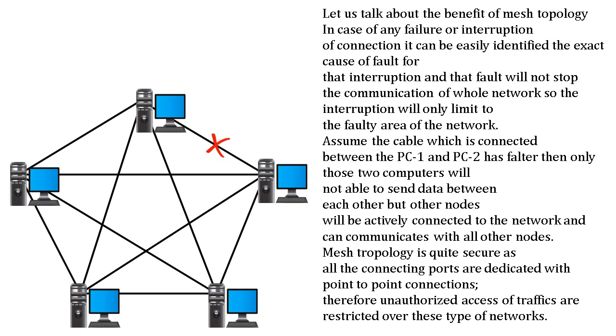Assume the cable connected between PC1 and PC2 has a fault. Then only those two computers will not be able to send data between each other, but other nodes will remain actively connected to the network and can communicate with all other nodes.